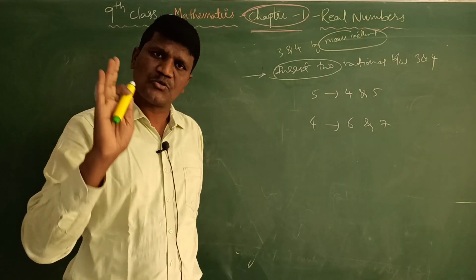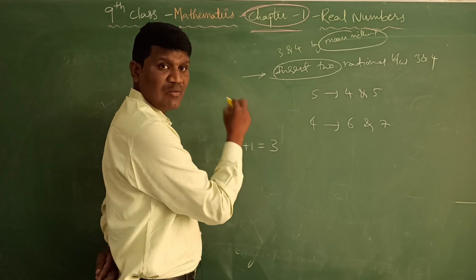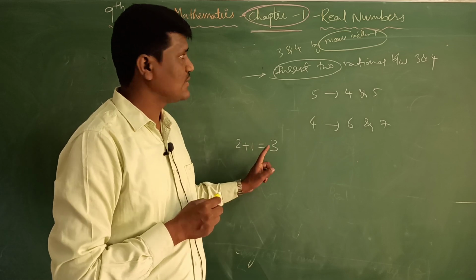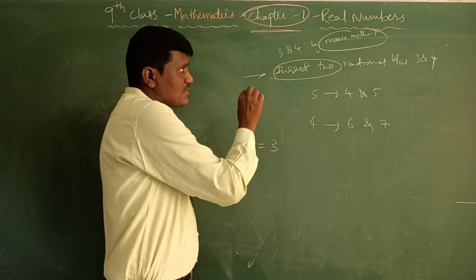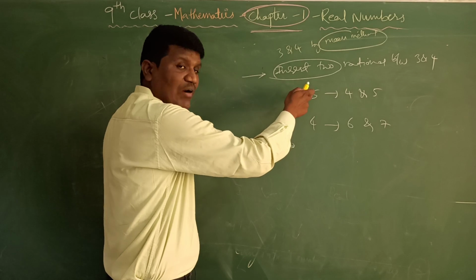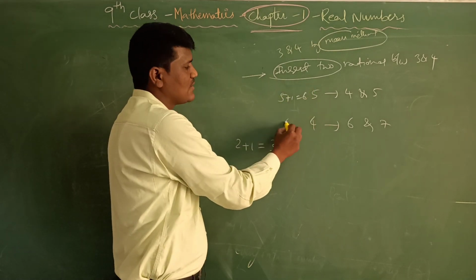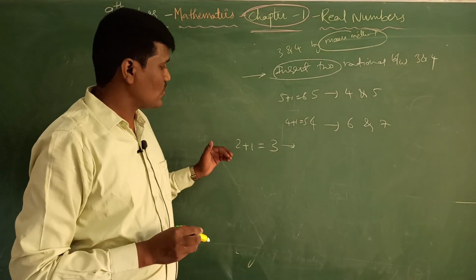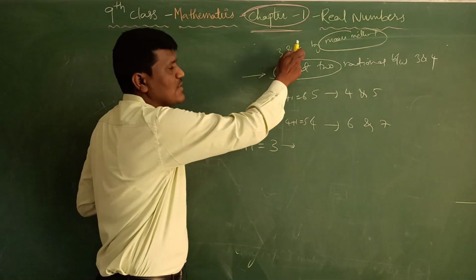Whatever they ask, insert 2 means what you do is 2 plus 1. 2 plus 1 will be how much? 3. Now what you do is, if they ask insert 2 numbers, you do 2 plus 1 is equal to 3. If they ask 5 numbers, you do 5 plus 1 is equal to 6. If they ask 4 numbers, you do 4 plus 1 is equal to 5. Right? So now 3 is there, and it is a 4.